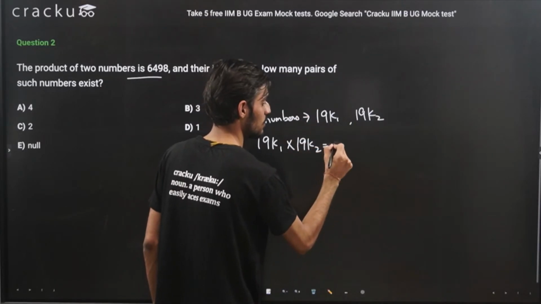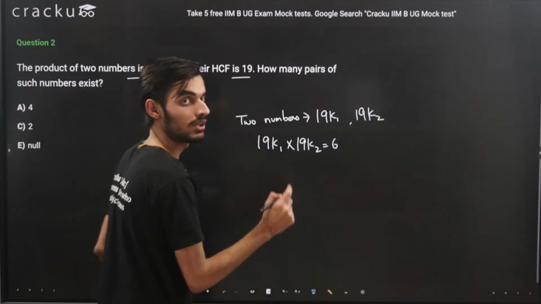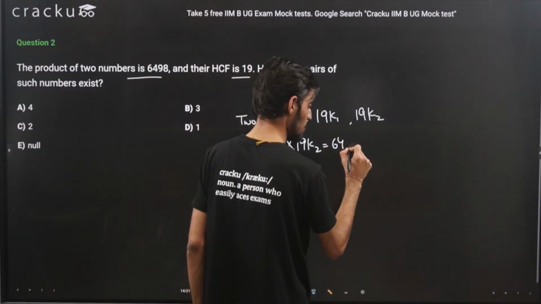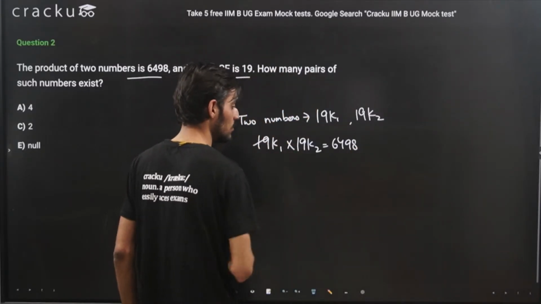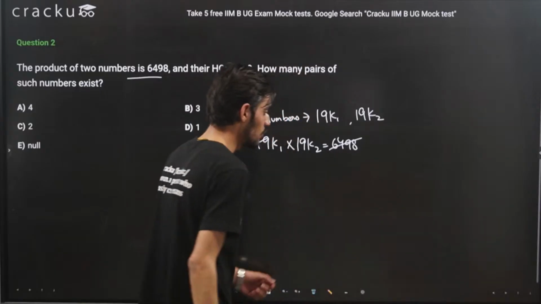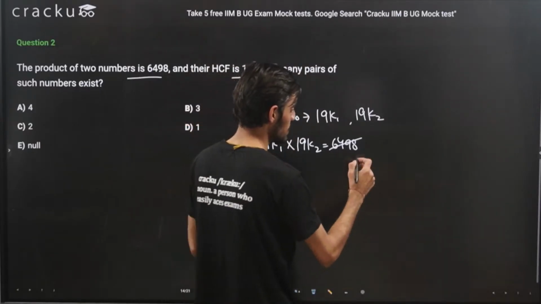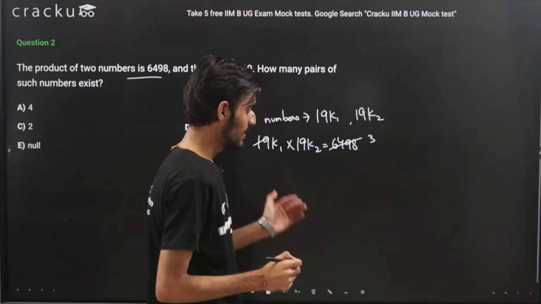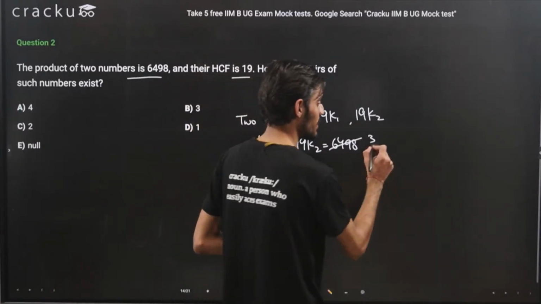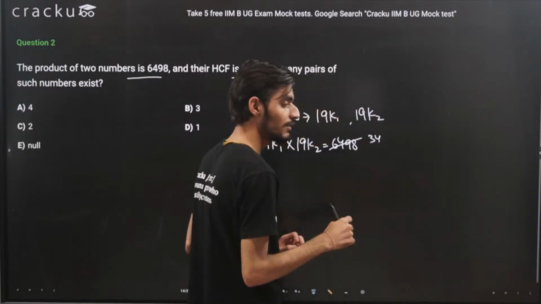So it will be equal to 6498. So just doing the basic calculation now, it will cancel out from 19. It will come out as 19 into 3, that is 57. Then 4 and 3, 7, 79. So 19 into 4, that is 76.